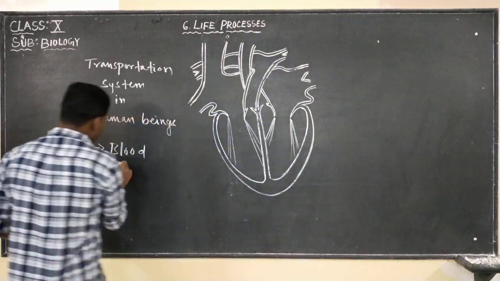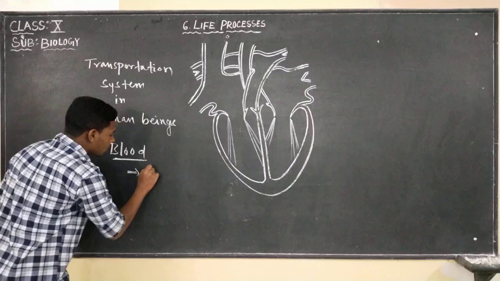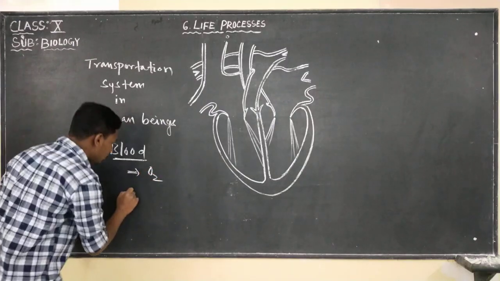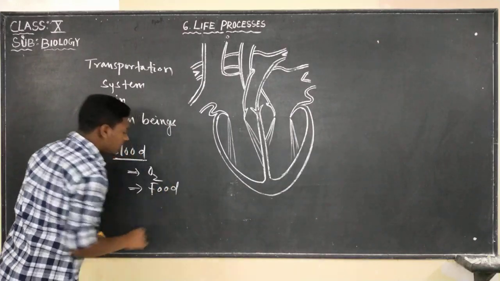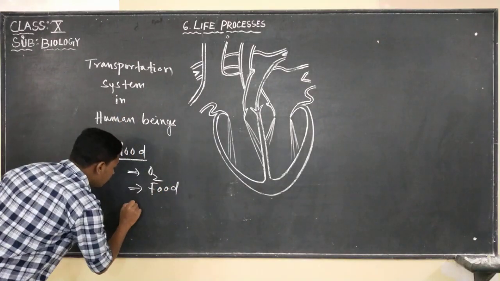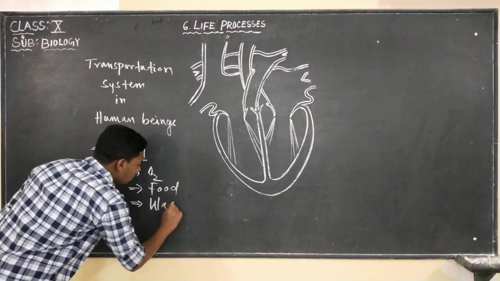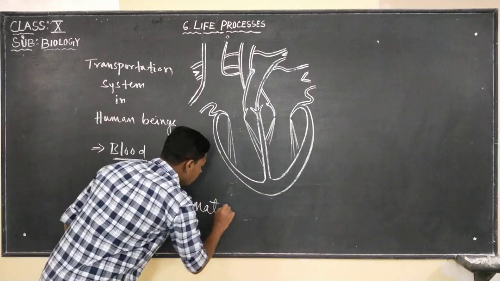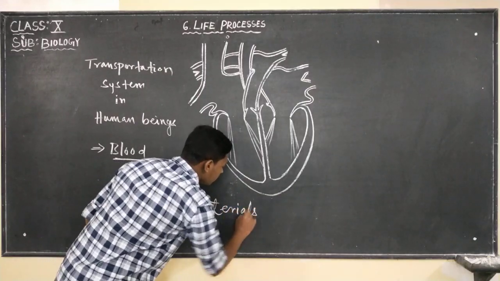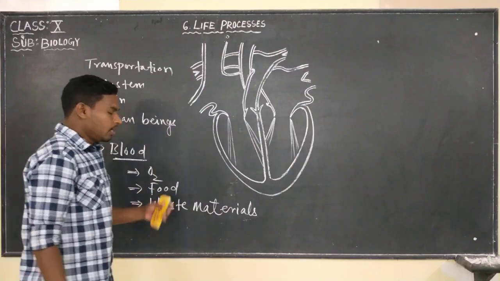Blood transports oxygen. It also transports food, and it also transports the waste material produced by the body cells.